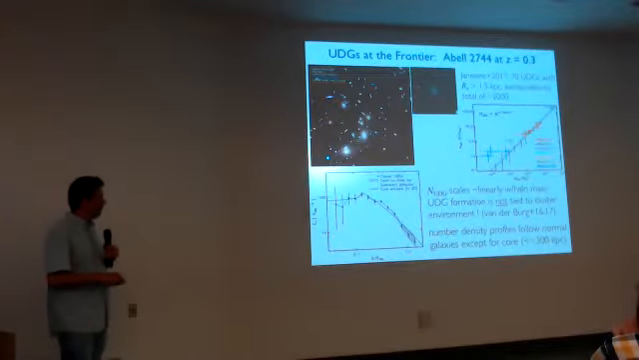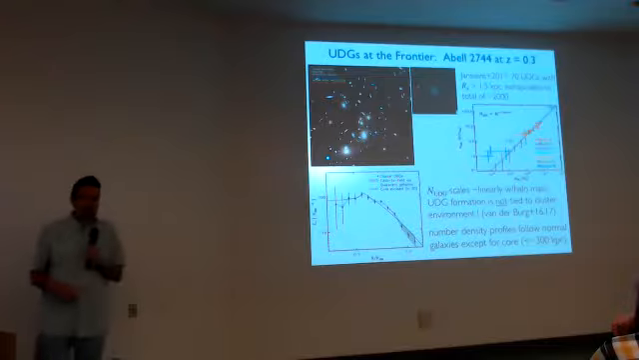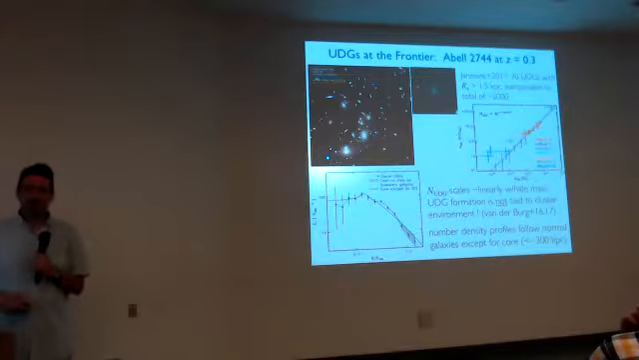Now looking at the distribution within a cluster, this is a stack of a bunch of clusters. This is the number density profile of UDGs in these stacked clusters, which follows this other line here, the rest of the galaxies. It follows those galaxies, except there's a core inside about a tenth of a virial radius, say 300 kiloparsecs, suggesting that they've been tidally disrupted in that region.